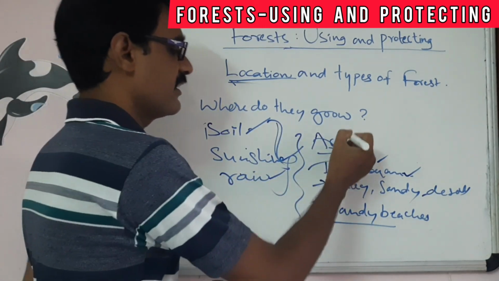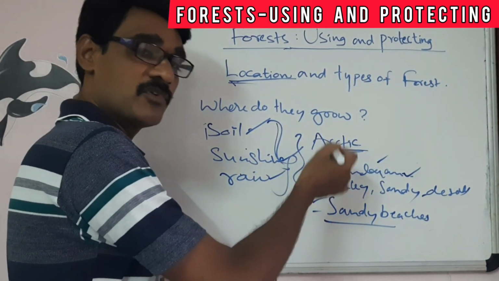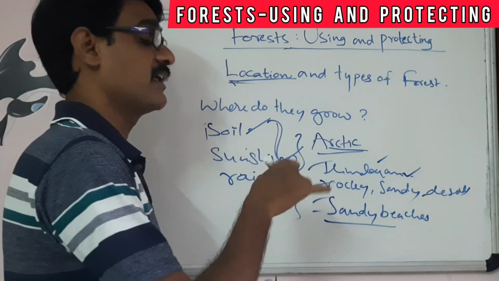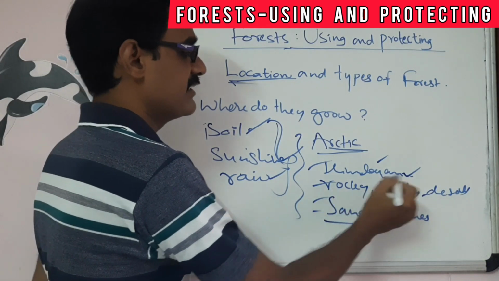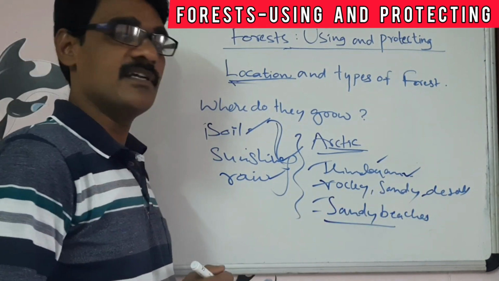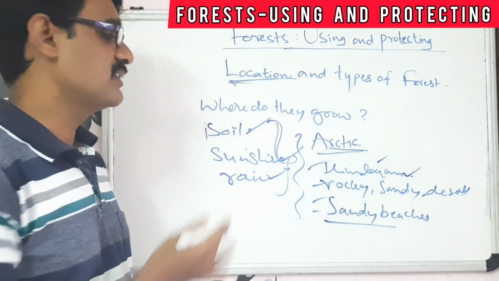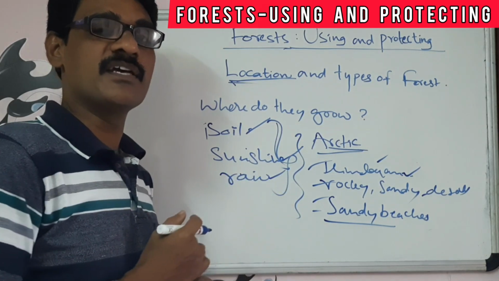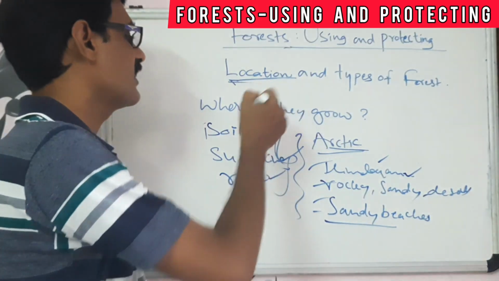These regions are the Arctic region, for example, the Himalayan type of region, the fully snow-covered Himalayan region especially, the rocky and sandy regions in the deserts, and the sandy beaches. These types of areas are not suitable for growing forest.